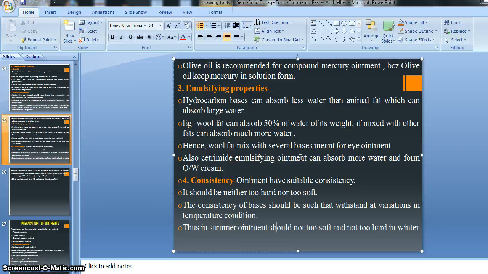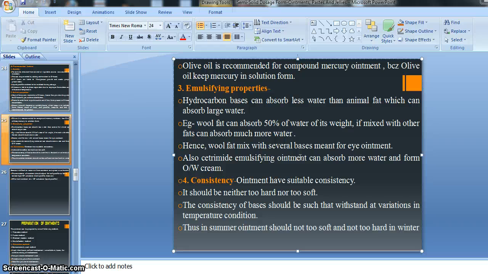Thus in summer the ointment should not be too soft and not too hard in winter, right? That's why there is this suggestion. Means what actually happens in general with our ointment bases is that in summer condition it will become soft.